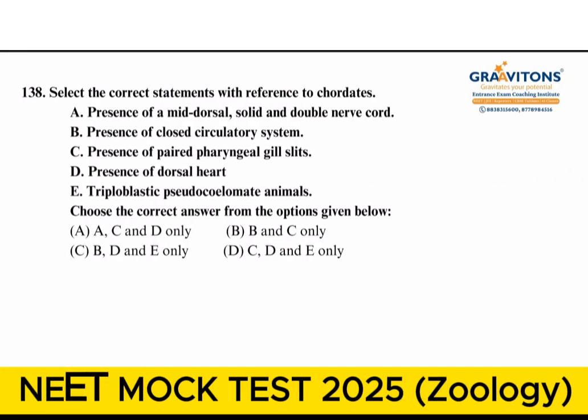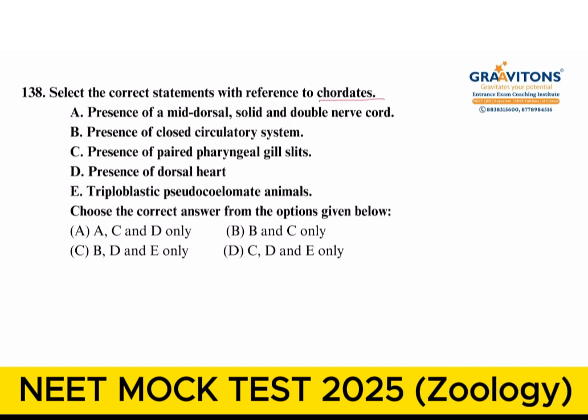Next question, select the correct statements with reference to chordates. When you take statement A, presence of a mid-dorsal solid double nerve cord, we do not have a double nerve cord, we have a single nerve cord. Then the second statement, presence of closed circulatory system, this is correct. And presence of paired pharyngeal gill slits, this is also correct. Presence of dorsal heart, no, we have a ventral heart. Then triploblastic is correct, but pseudocoelomate is wrong. We are true coelomate organisms. So out of this, option B, statements B and C are correct.